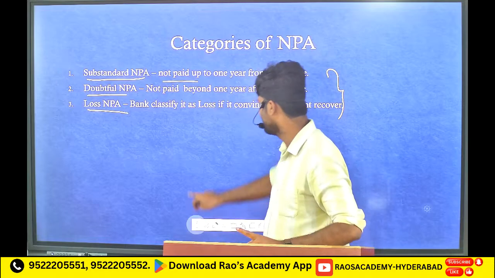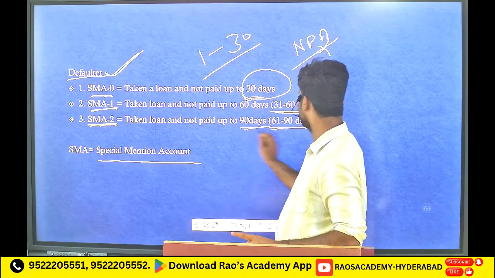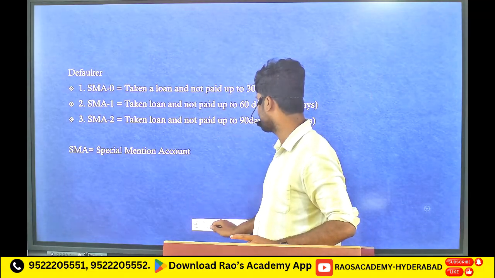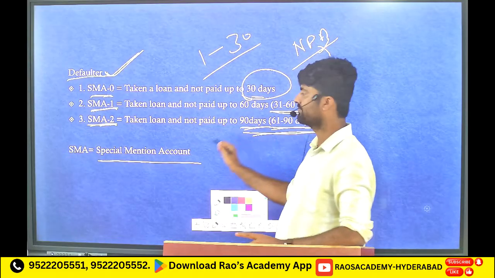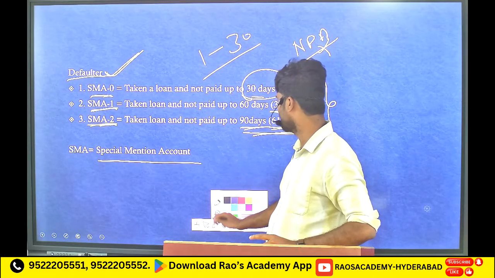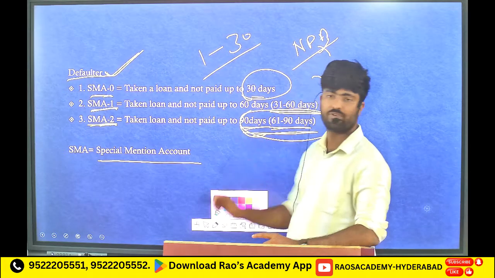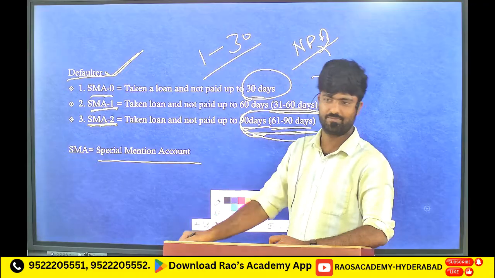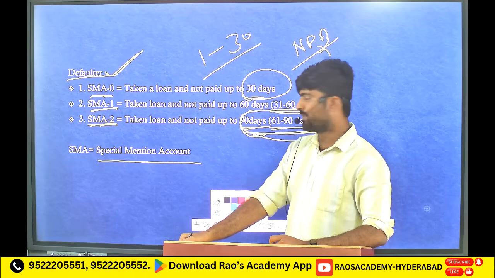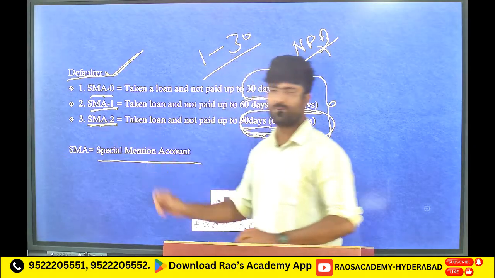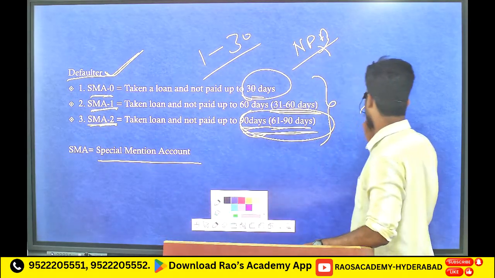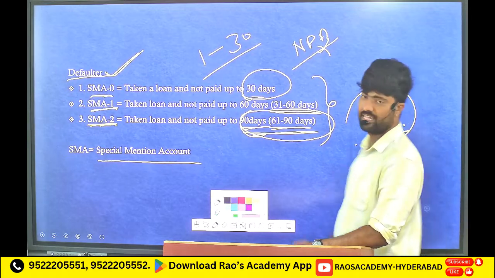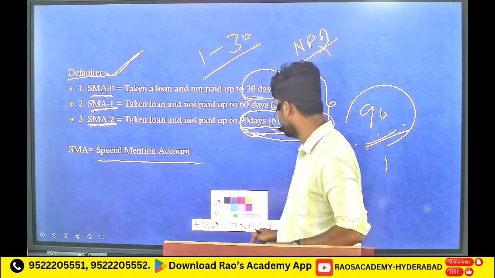This 1 year starts after the third category of defaulter, not from the loan date. From the date the person is placed under special mention account 2, after 90 days, if the person is still not paying up to 1 year from this 90 days, then that person we will call as substandard NPA.